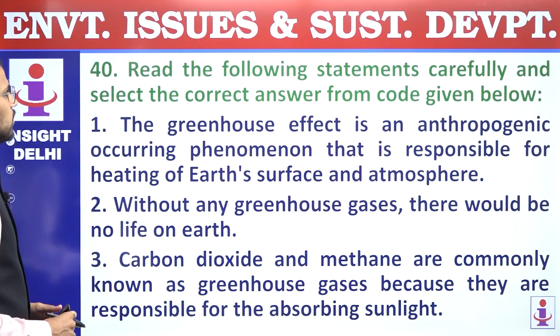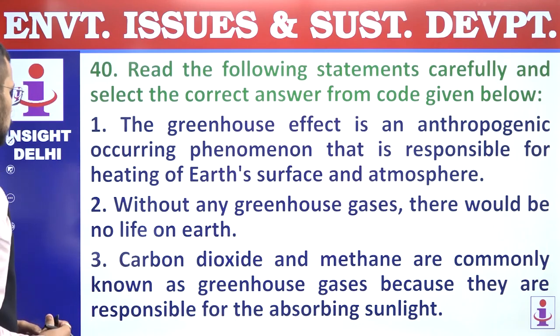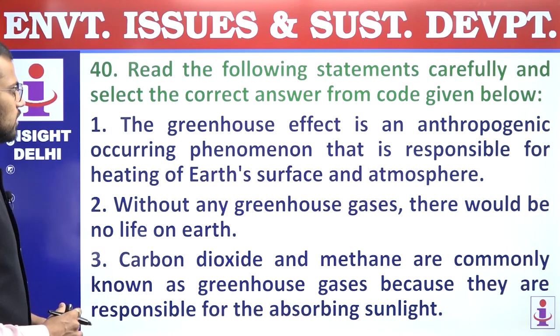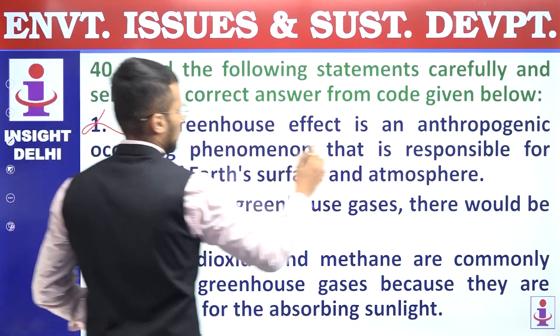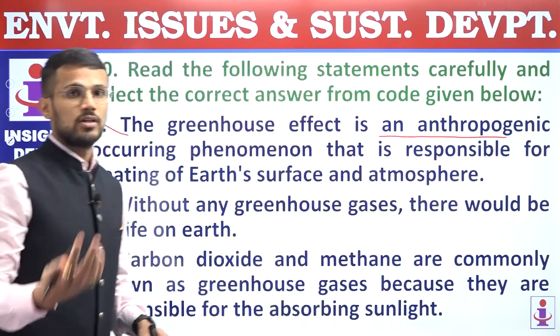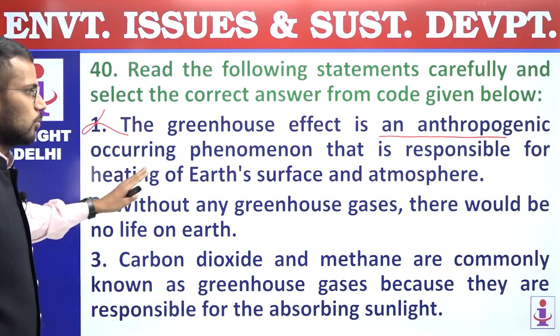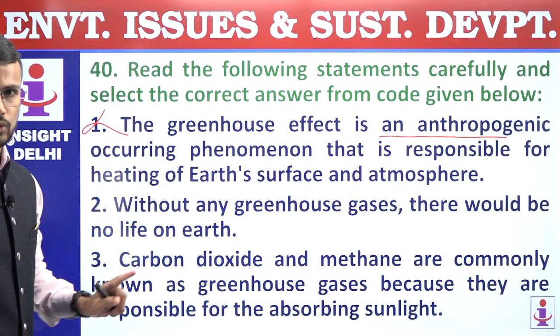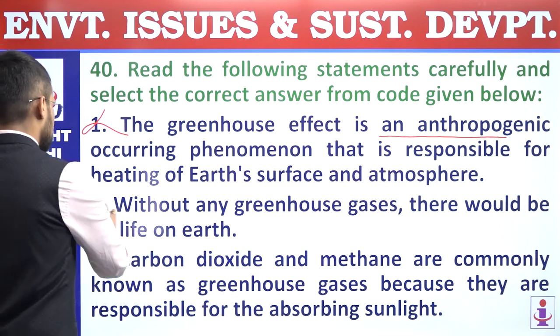40th question. Read the following statements carefully and select the correct answer from code given below. First, the greenhouse effect is an anthropogenic occurring phenomenon that is responsible for heating of Earth's surface and atmosphere. Incorrect statement. It is not anthropogenic. It is a natural phenomenon, and that's why first statement is incorrect. Yes, it does lead to heating up of Earth's surface and atmosphere, but it is not anthropogenic. Second, without any greenhouse gases, there would be no life on Earth, right? So this statement is correct statement.